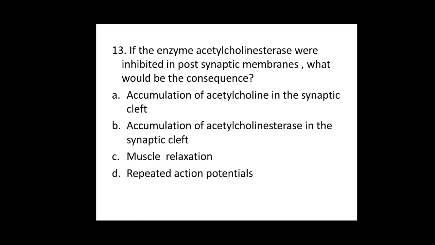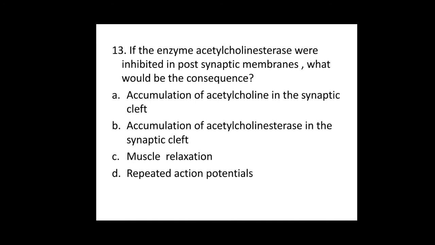If the enzyme acetylcholinesterase were inhibited in postsynaptic membranes, what would be the consequence? You know that acetylcholinesterase is the enzyme which hydrolyzes the acetylcholine neurotransmitter.